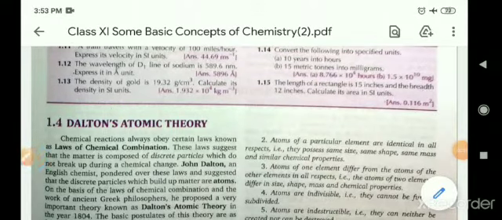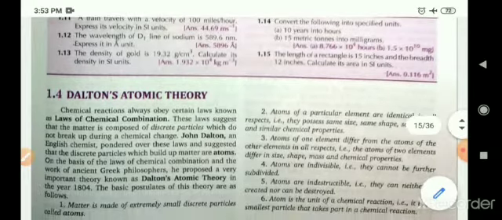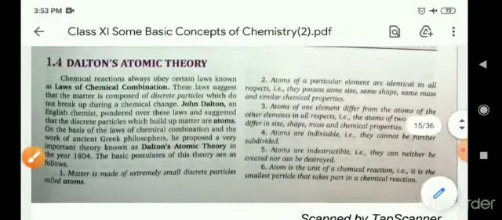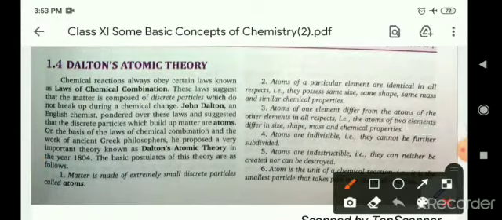In this class we will discuss the second part of the chapter, Some Basic Concepts of Chemistry, in which we will discuss Dalton's atomic theory. So what is Dalton's atomic theory? Dalton gave a theory for an atom. And what were the postulates of this atom?